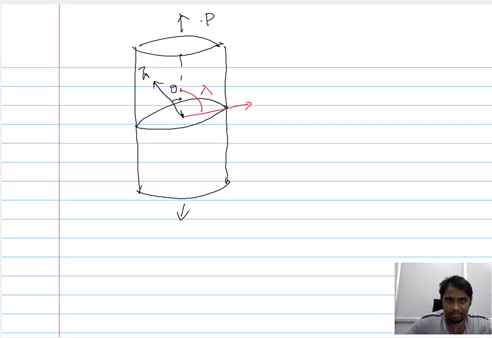Now the load P can be converted into stress by taking the ratio of the load to the cross-sectional area of the three-dimensional material that we have considered. So we have considered a three-dimensional rod.